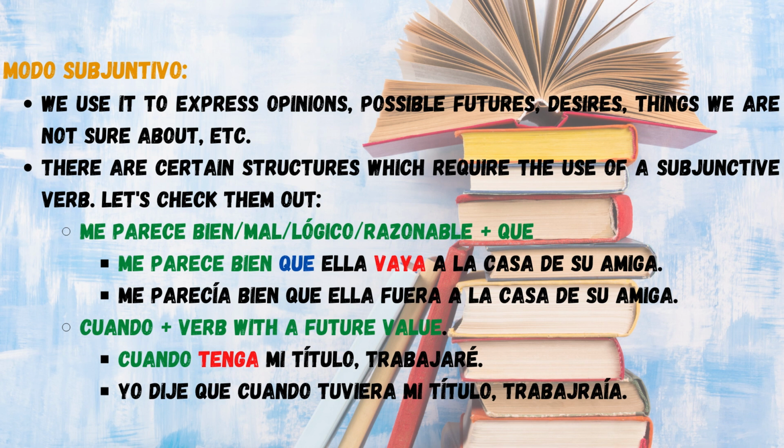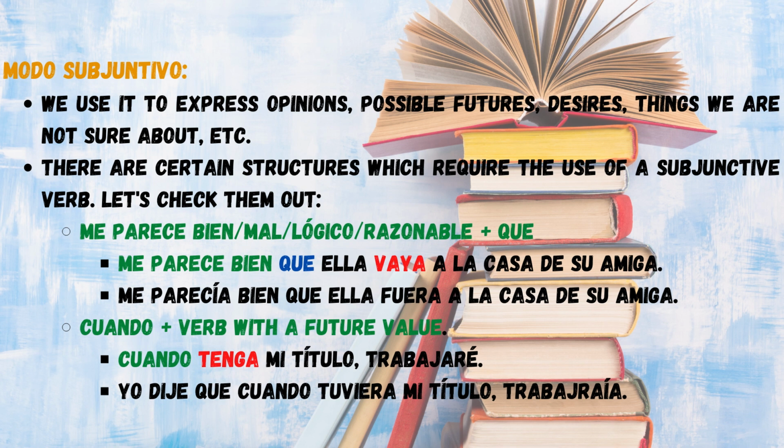Me parece lógico, if we think that is logical. Me parece razonable, if we think that's reasonable. Whenever you use one of these structures and then add que, we need to use a subjunctive mode. Now, once again, if we change the tense of me parece for me parecía: if we say me parece bien que ella vaya a la casa de su amiga, we're saying, I think it's all right if she goes to her friend's house.